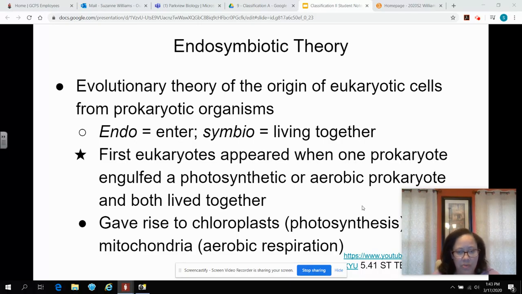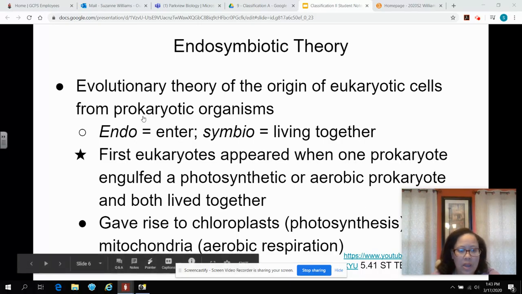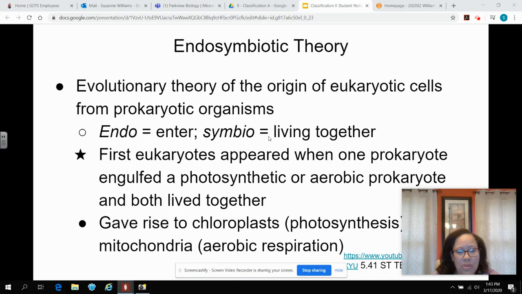Before we get started, let's break down some of this vocabulary. Endo means to enter, and symbio means living together. We've talked about symbiotic relationships and mutualism, where both parties benefit. That's what we're talking about here: a symbiotic relationship which evolved into a single organism, the eukaryotic cell.